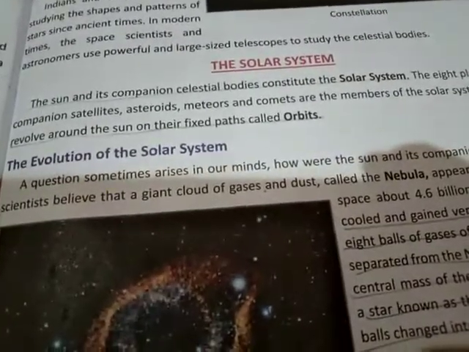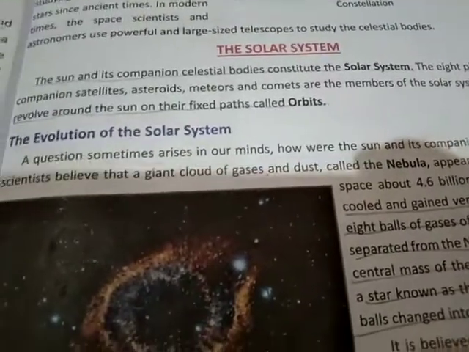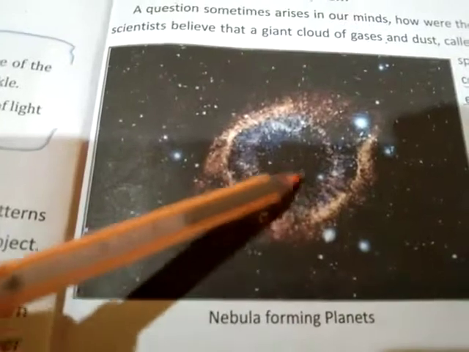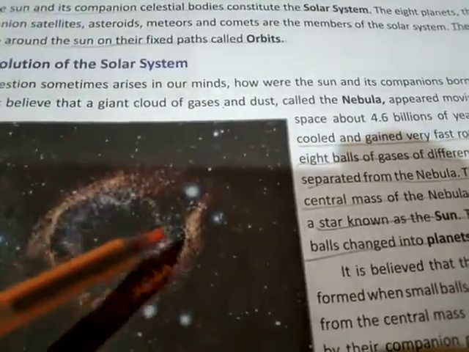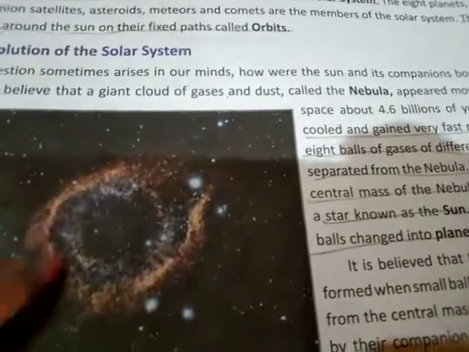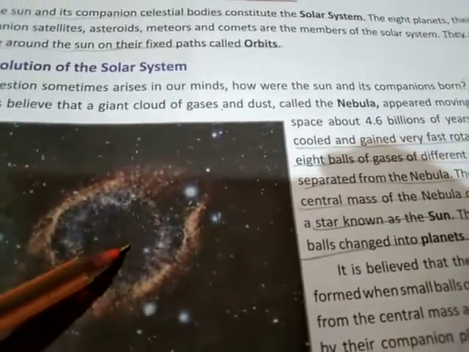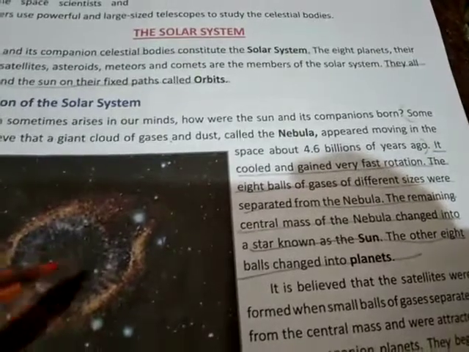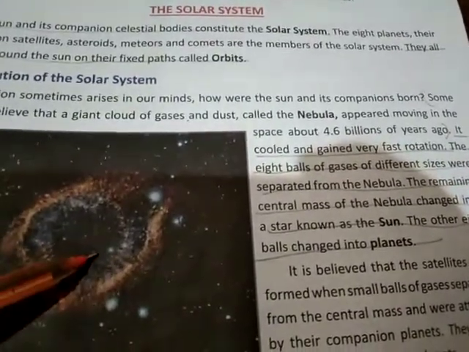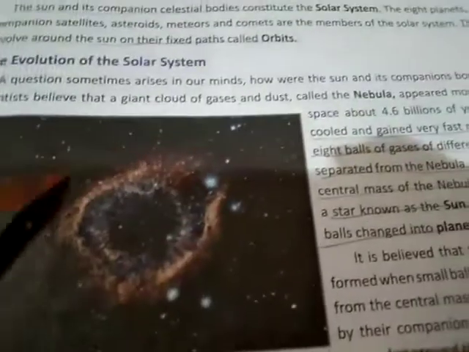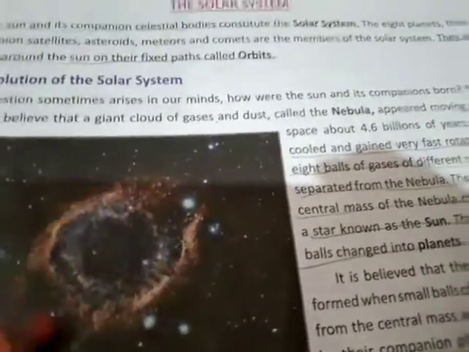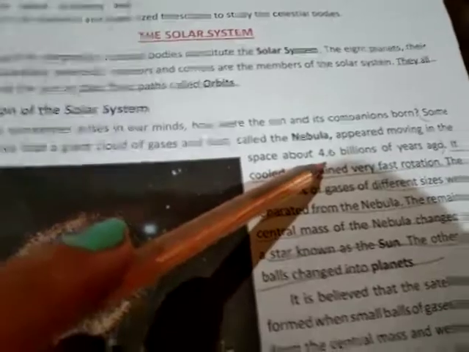Some scientists believe that a giant cloud of gases and dust, called the nebula, appeared moving in space about 4.6 billion years ago. You can see here in the picture, the nebula forming planets. This is the giant cloud of gases and dust. It is known as nebula. So this huge cloud was moving in space so many years ago.